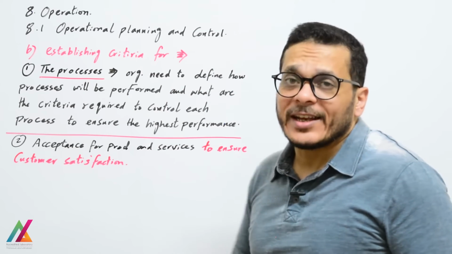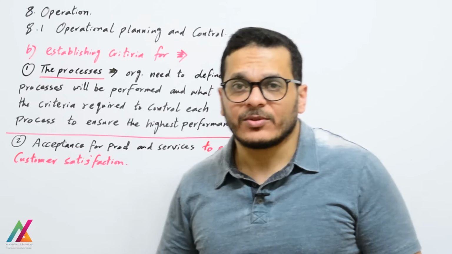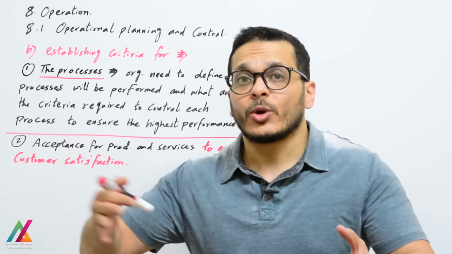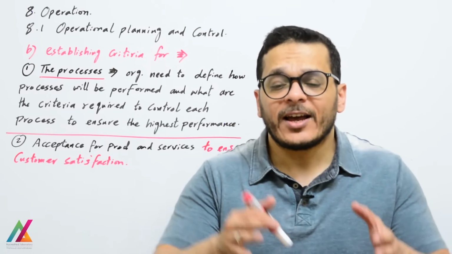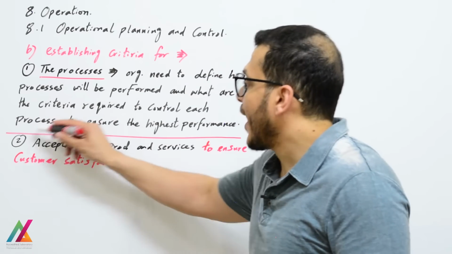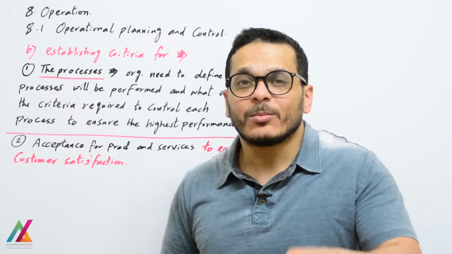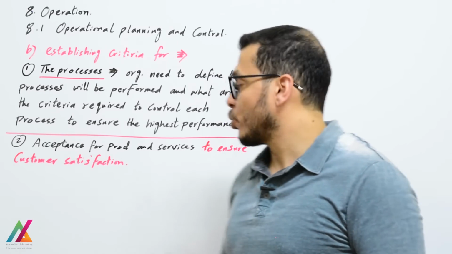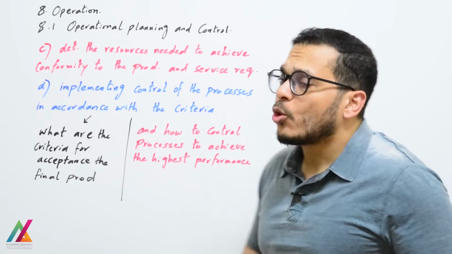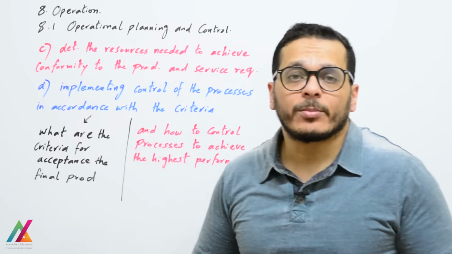And also they shall establish criteria for acceptance for product and service. At the beginning, you have to ask the customer about his requirements relating to his product or service. Then you will have the resources required to achieve his requirement, and at the end you have to have some acceptance criteria for this product and service, determined by the customer and by the organization, also to ensure customer satisfaction at the end, and also by determining the resources needed to achieve the conformity to the product and service requirement.